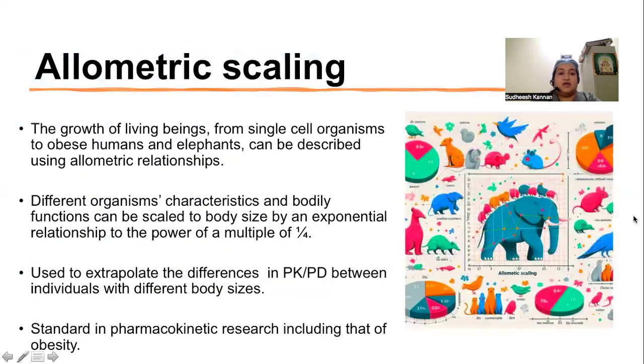There is another entity called as allometric scaling. The growth of living beings from single cell organisms to obese humans and elephants can be described using allometric relationships. Different organisms' characteristics and bodily functions can be scaled to body size by an exponential relationship to the power of a multiple of 1/4. Used to extrapolate the differences in the pharmacokinetic and dynamics between individuals with different body sizes. It's the standard in pharmacokinetic research, including that of obesity.